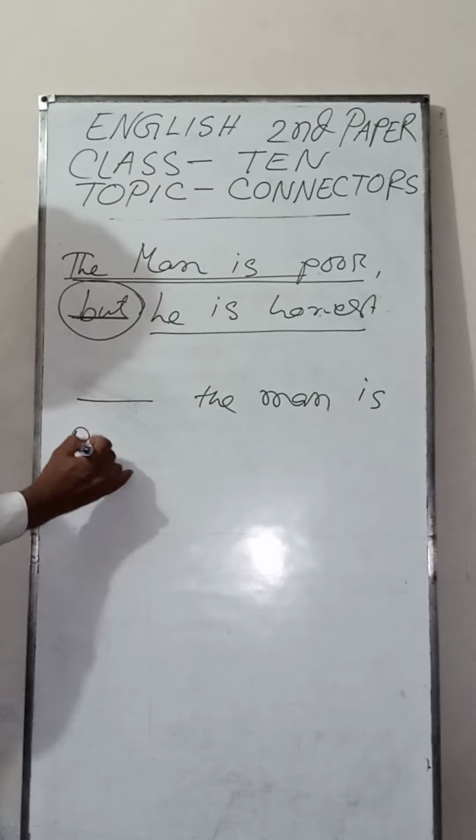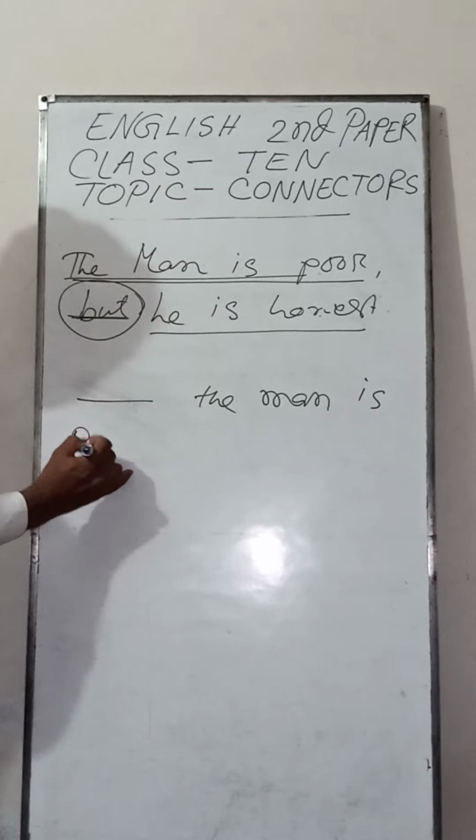I request my students to practice all the exercises of your given textbook. Okay, now I'm discussing another item of connectors. Rohim could not go to school, dash, his illness.